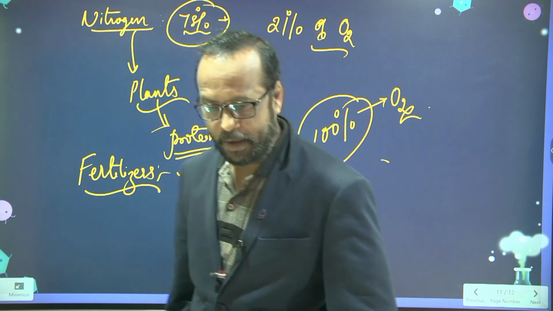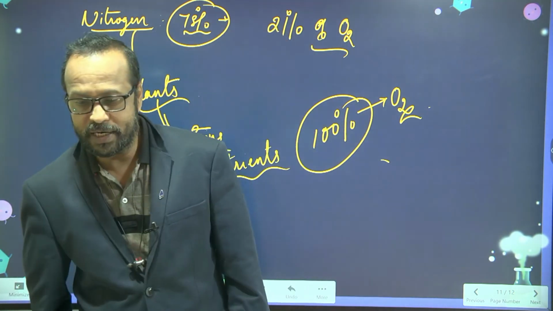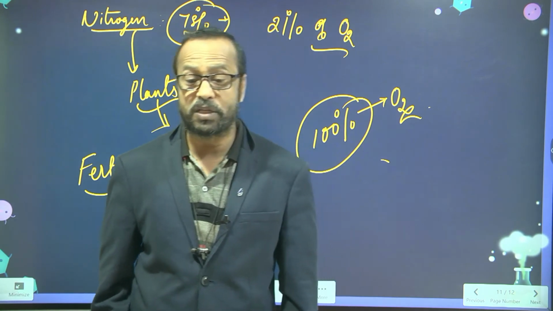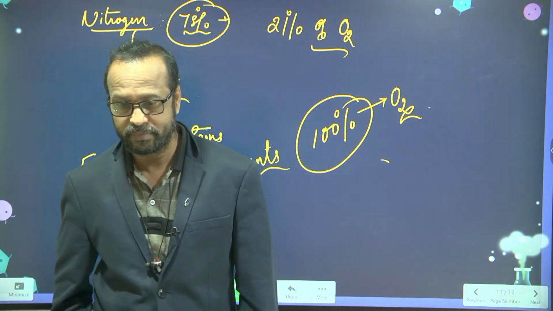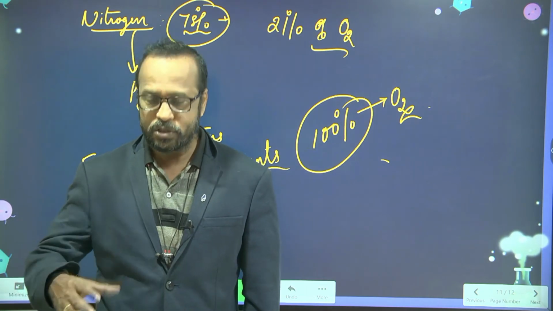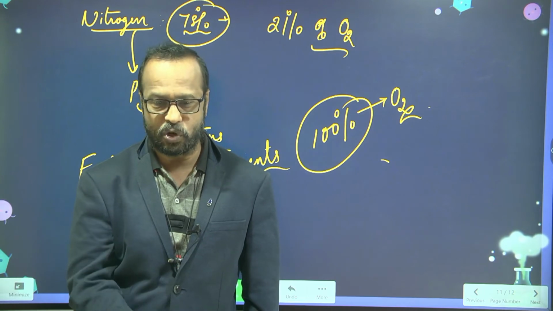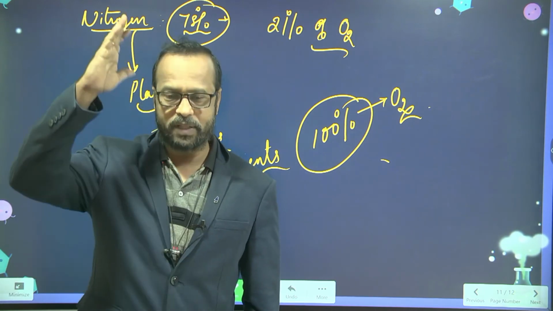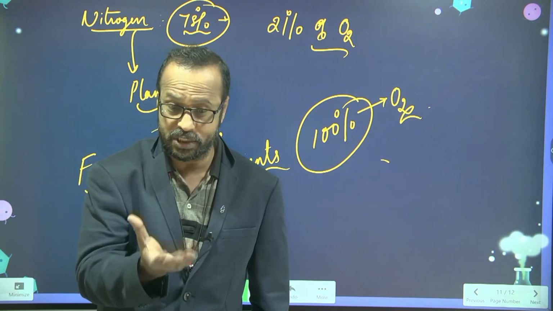Similarly, plants also can get the nutrients, proteins, all these things from the soil naturally. From where can they get? Soil. And with the help of the sunlight they can prepare their food also, in the form of photosynthesis, you know.